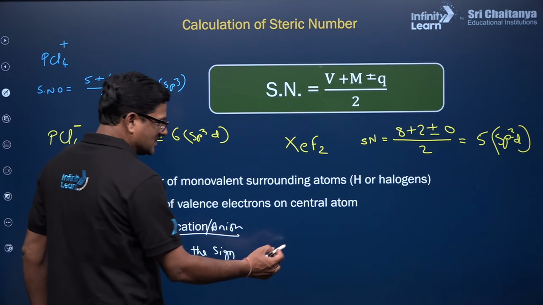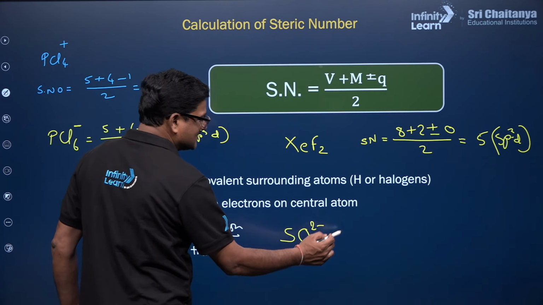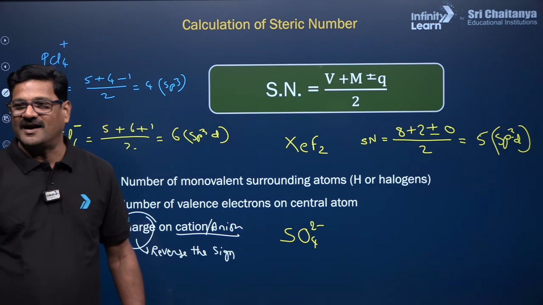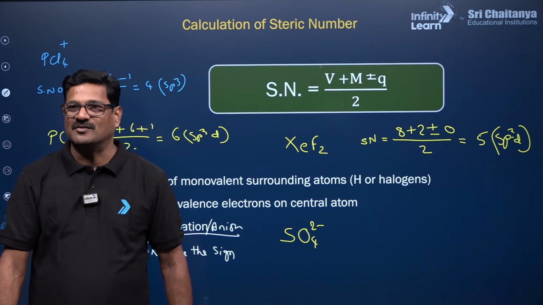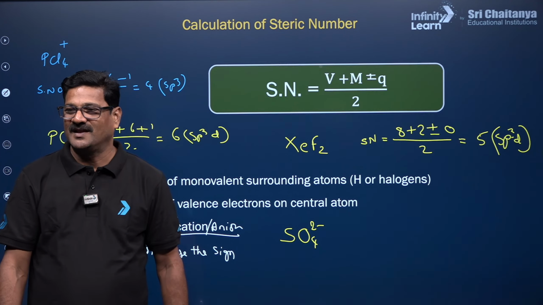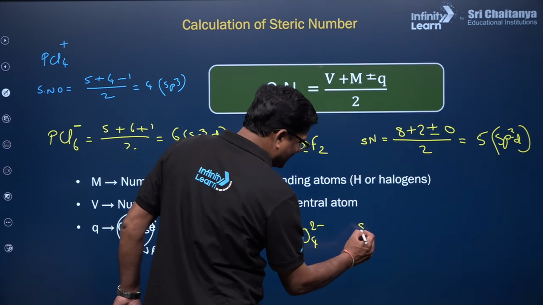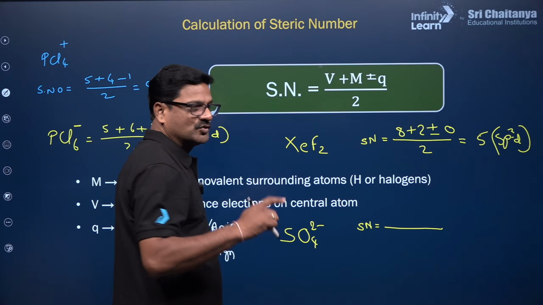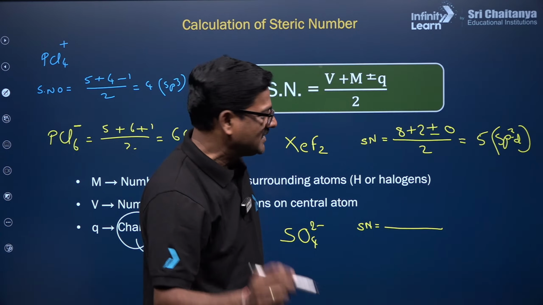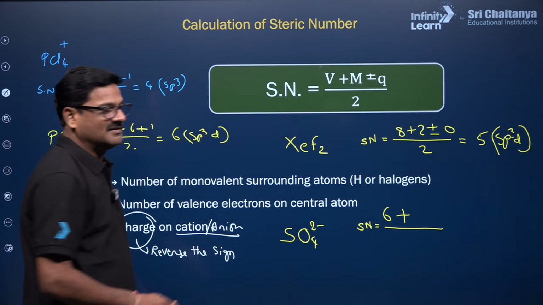Now I just want to say SO4 2 minus, what will be the hybridization of sulfur? Simple, look at its steric number. So sulfur belongs to group 16, so it has 6 valence electrons. It is linked to oxygen.